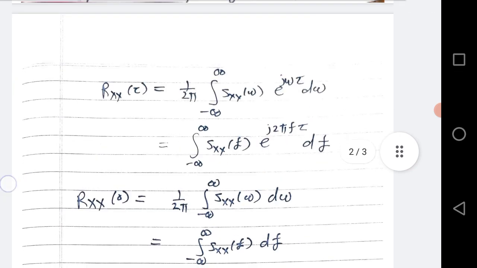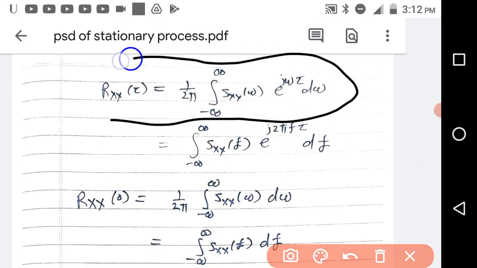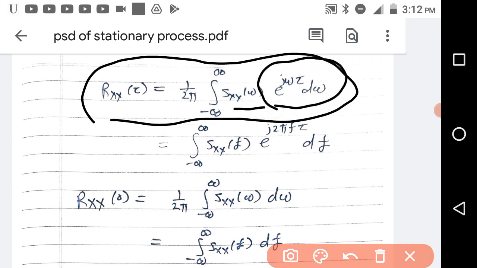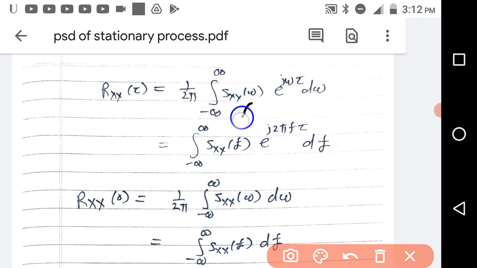So what is Rxx(tau) then? Rxx(tau) is the inverse Fourier transform of Sxx(w). So this is the formula for inverse Fourier transform. Here Sxx(w) is written and here e raised to j omega tau d omega is written. If it is given in terms of f, there will not be 1 by 2 pi.